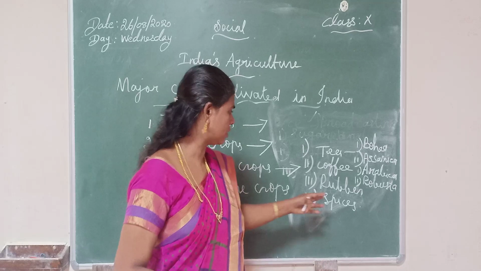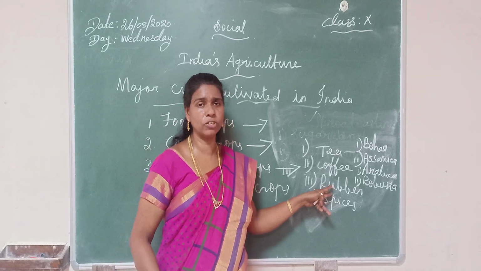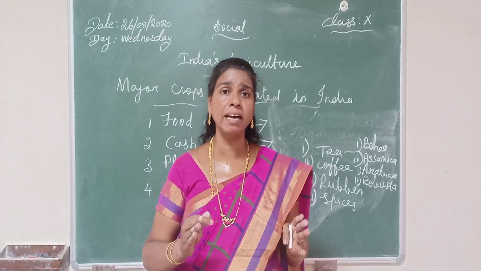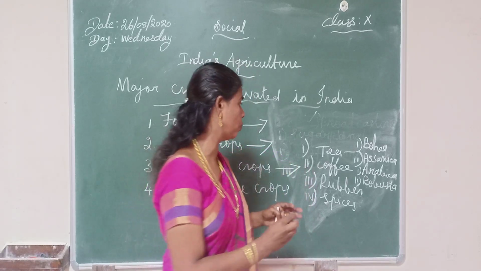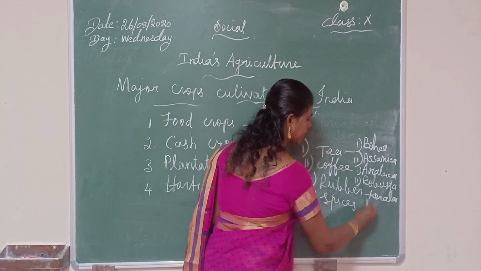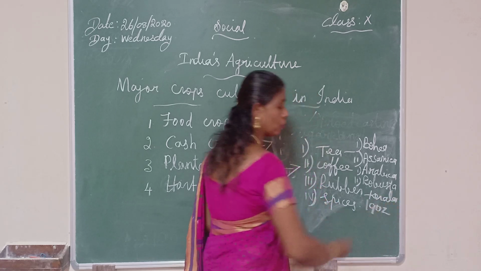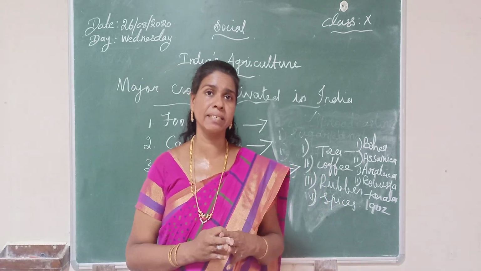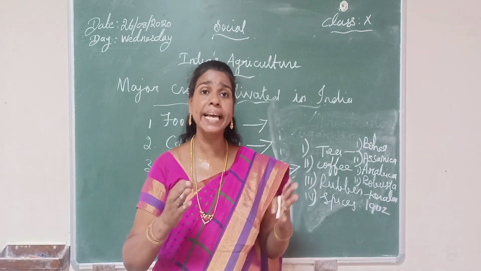Okay. Then the next one is rubber. Rubber first originated in Kerala in the year 1902. The leading state is Kerala.